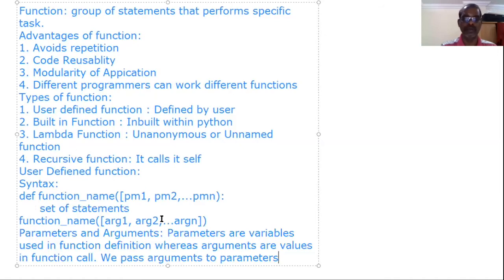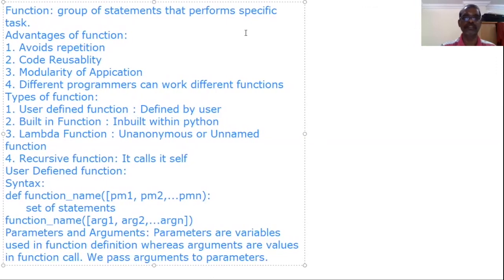So argument is a value, parameter is a variable. These values will be stored into variable. That's all. So parameters and arguments. Parameters are variables used in function definition, whereas arguments are values used in function call. We pass arguments to the parameters. Here also there are 4 types of arguments. You will see one by one.